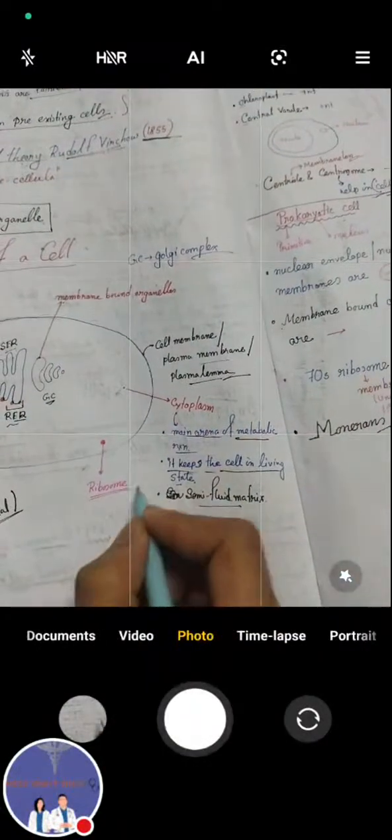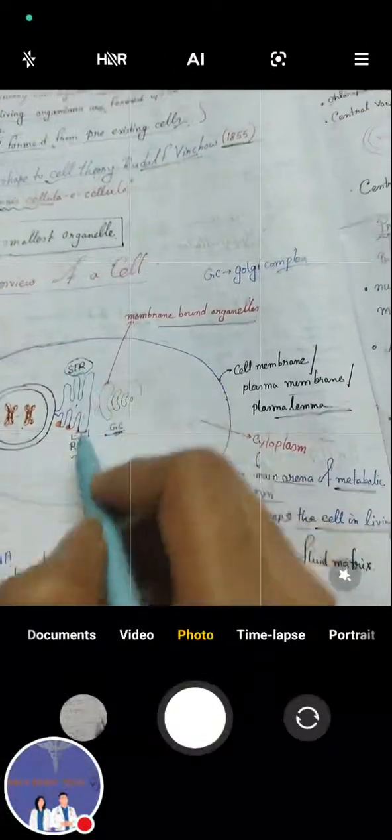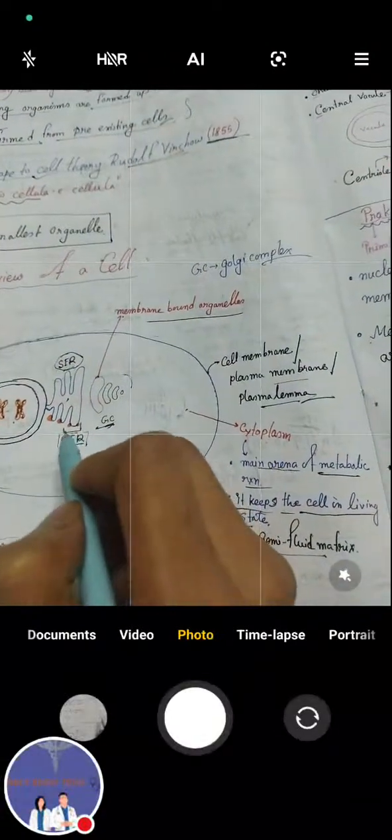This is the ribosome. This is the Golgi complex, a membrane-bound organelle. This is the dense nucleus, the brain of the cell, containing chromosomes and DNA, the genetic material. This is the endoplasmic reticulum: smooth endoplasmic reticulum and rough endoplasmic reticulum.